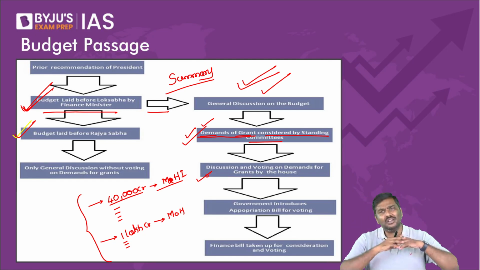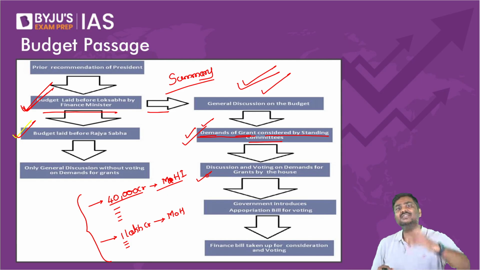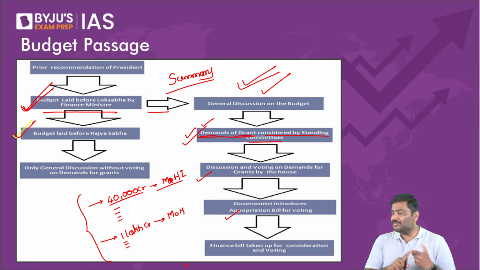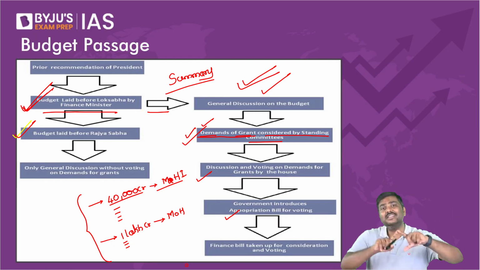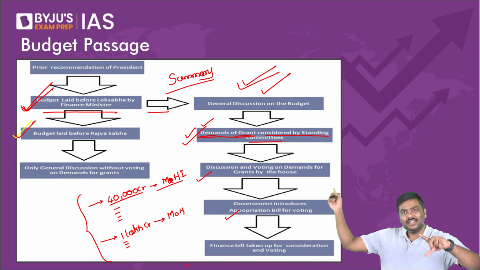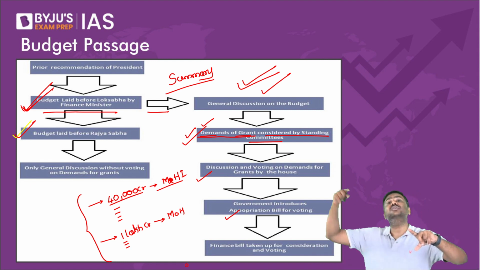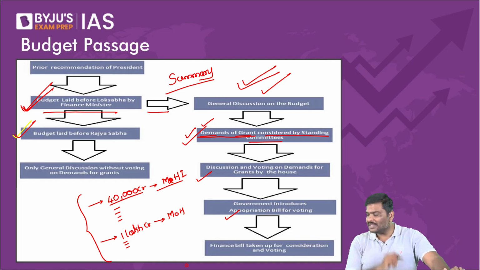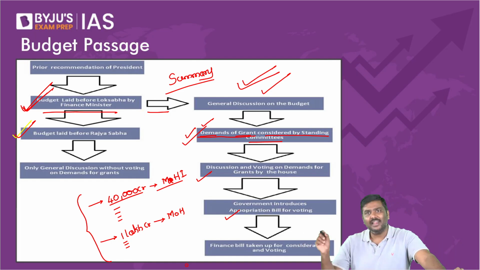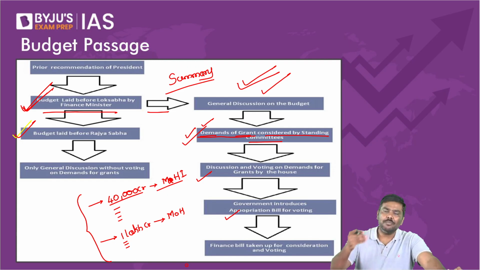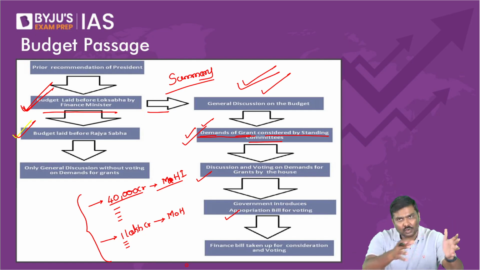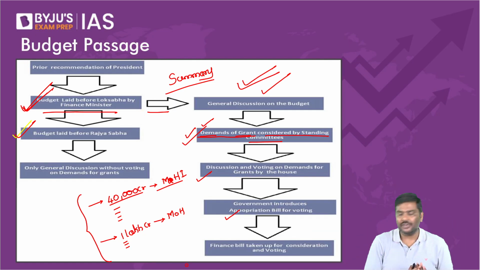And once all the demands for grants are taken up, discussed, and voted, we'll put together a bill which is called an appropriation bill. This appropriation bill will be passed by Lok Sabha and sent to Rajya Sabha. Again, discussion will happen in Rajya Sabha, then it is sent to the President of India. Once the President of India signs, we will simply say the appropriation bill has become an act. Now, the Government of India is allowed to withdraw money from the Consolidated Fund of India.